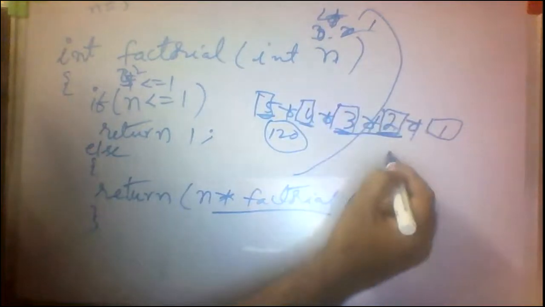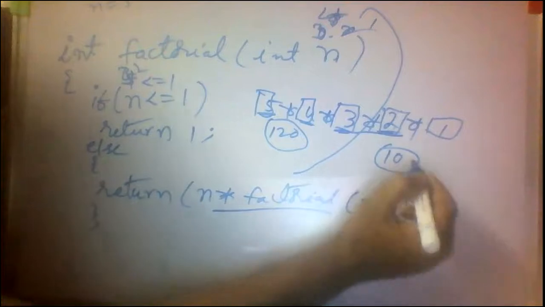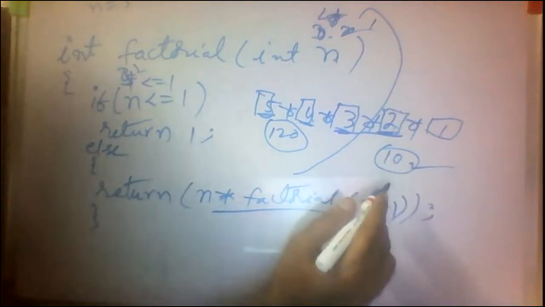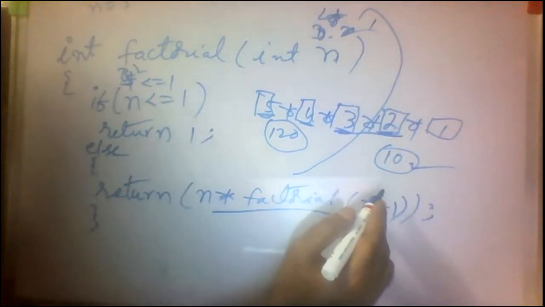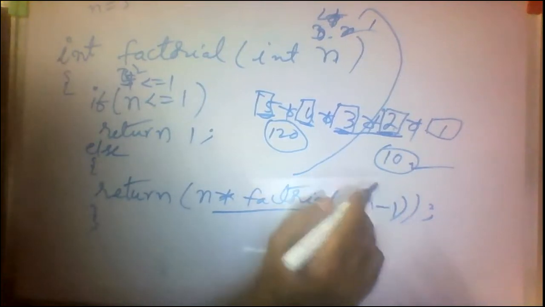5 into 2, 10 bytes memory wastage. It occupies 10 bytes memory. This is wastage. So it occupies whose memory? While using recursive functions, it occupies more memory, whereas in iterative functions, it occupies very little memory.